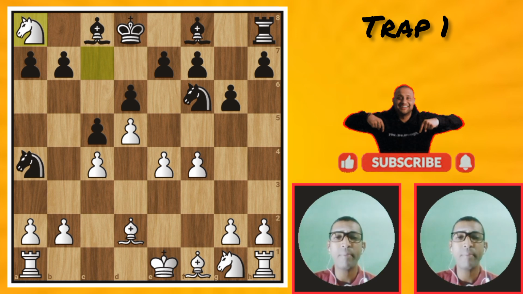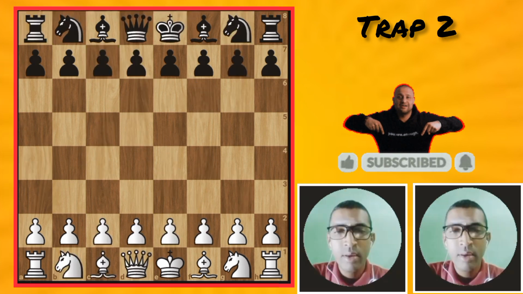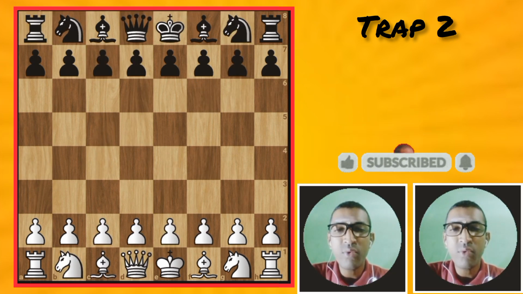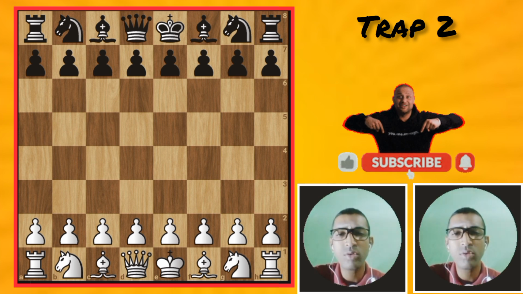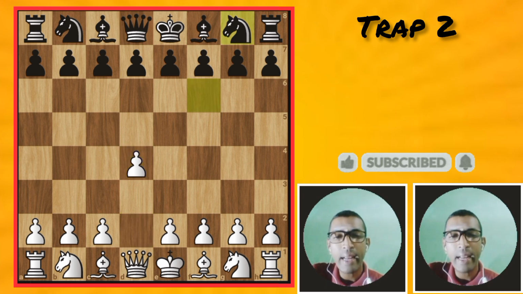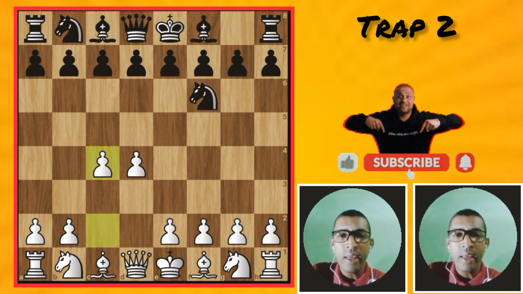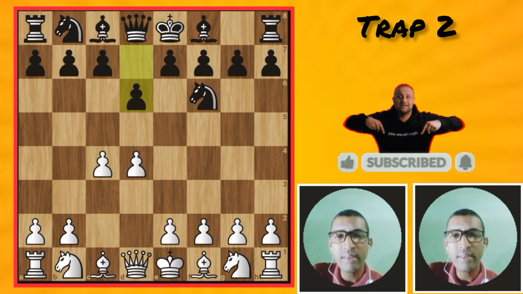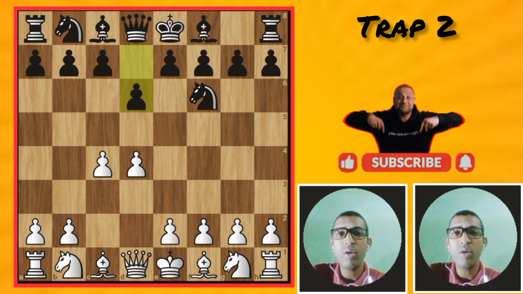Okay, let's go to trap number 2 in the Old Indian Defense. Hello chess friends and chess lovers, this is trap number 2 in the Old Indian Defense. Let's go to the moves. First move is d4. This is called the queen's pawn opening. Knight f6, Indian Defense. Then c4, Indian Defense normal variation. Then d6, this is called the Old Indian Defense.